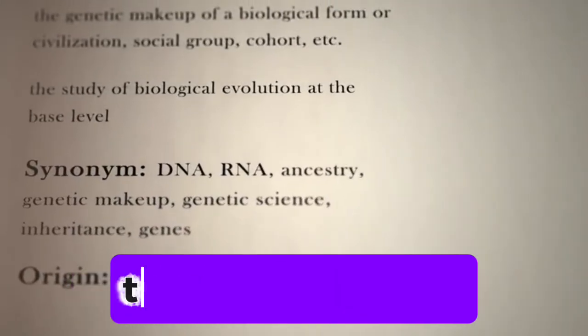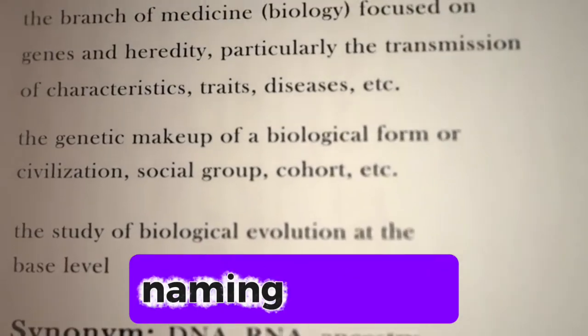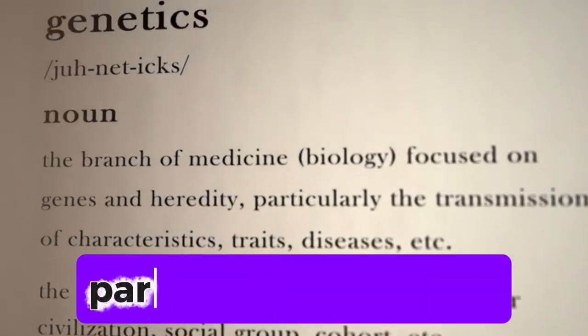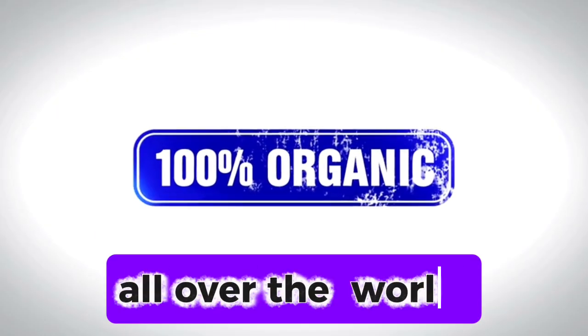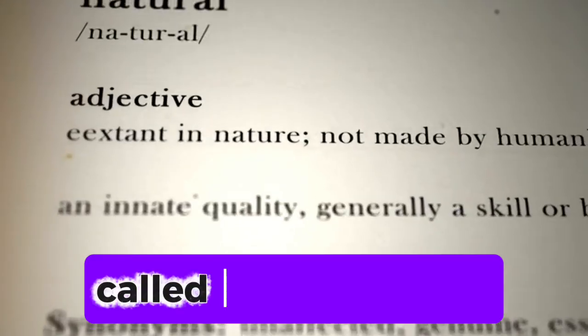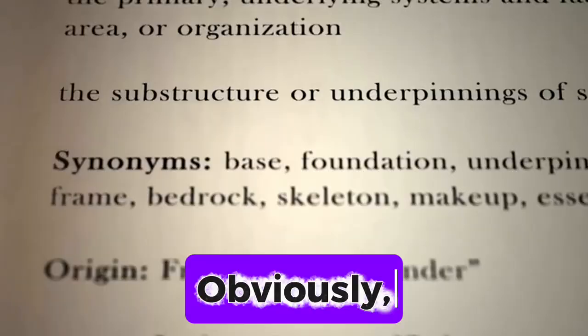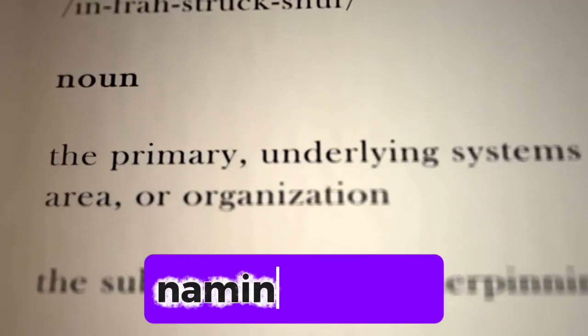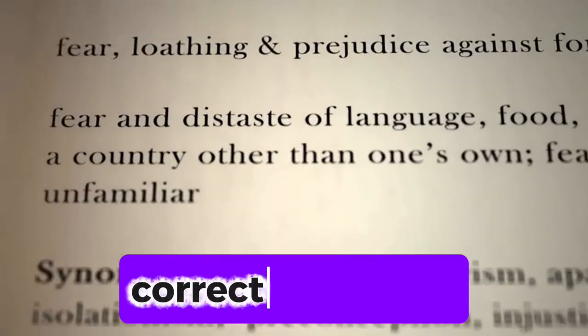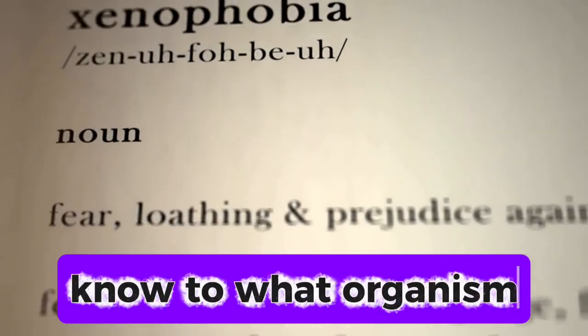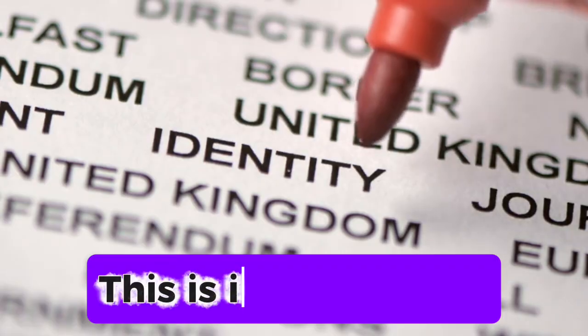Hence, there is a need to standardize the naming of living organisms, such that a particular organism is known by the same name all over the world. This process is called nomenclature. Obviously, nomenclature, or naming, is only possible when the organism is described correctly and we know to what organism the name is attached to. This is identification.